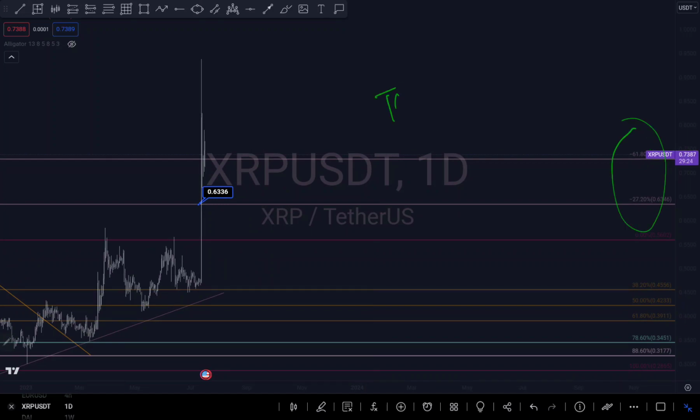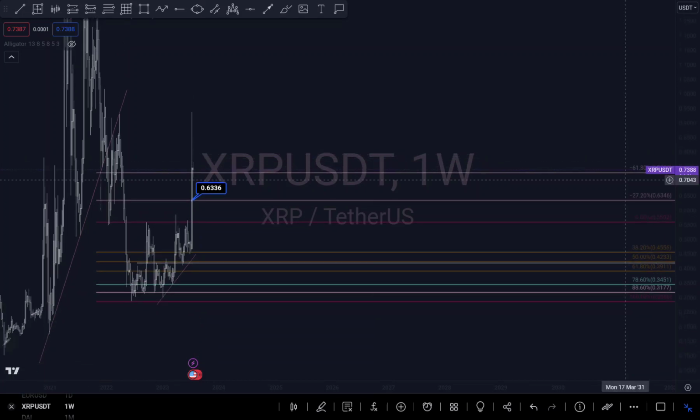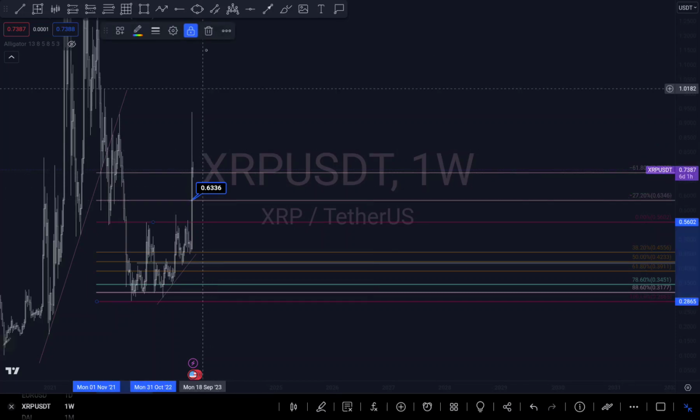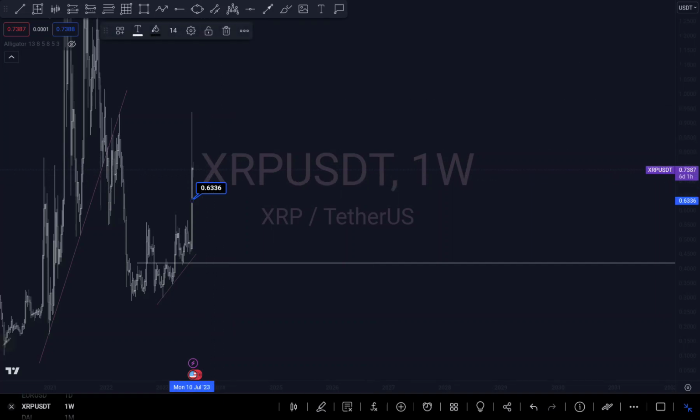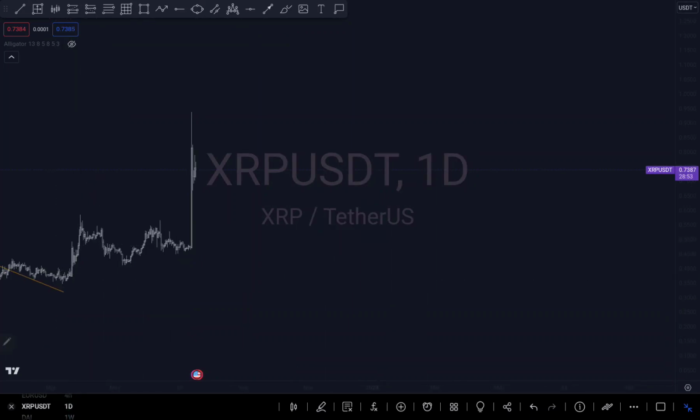My targets are always my negative 27% level and my negative 61% level. Those are my targets, and we can see right around here it has gotten to my target and overpassed it. So I'm going to analyze based on the current market price since my previous analysis has been done. Now let's see what we are looking at.